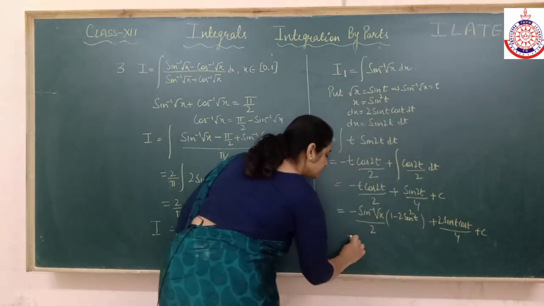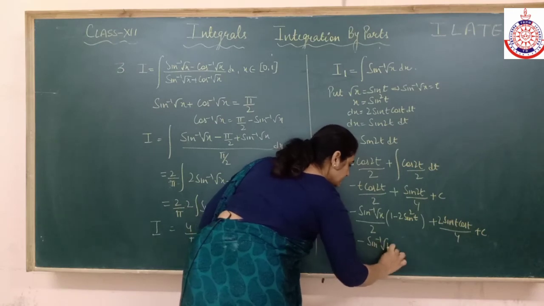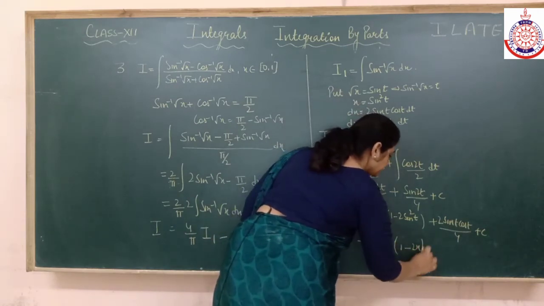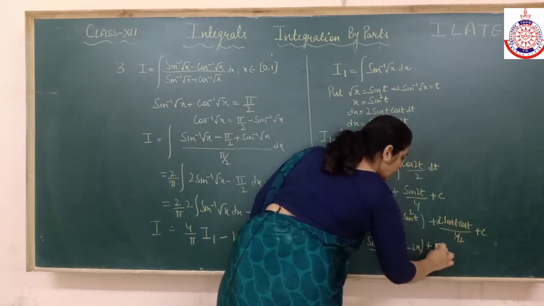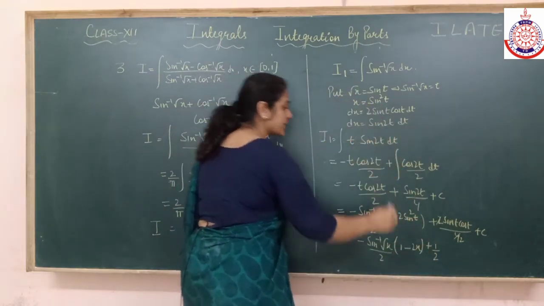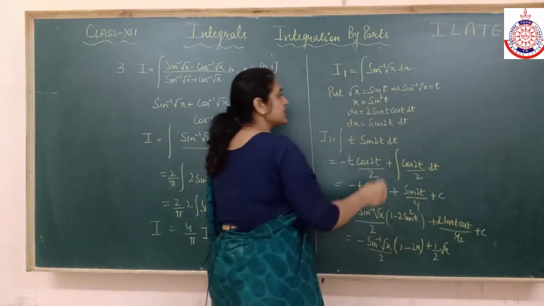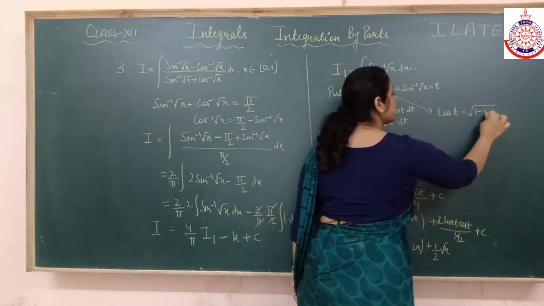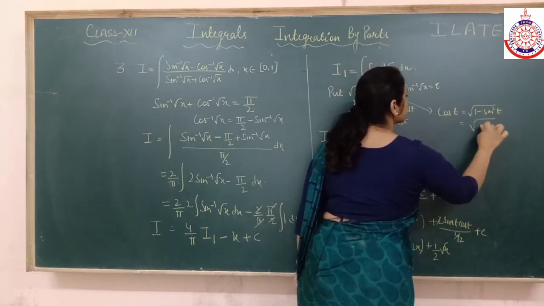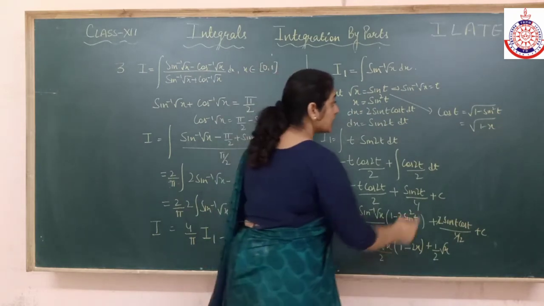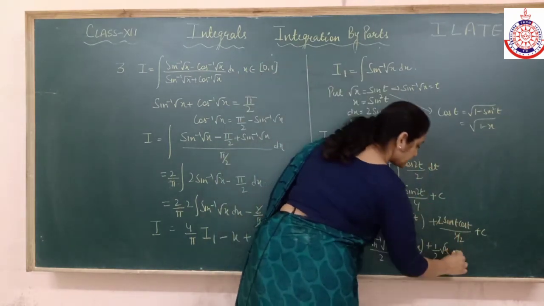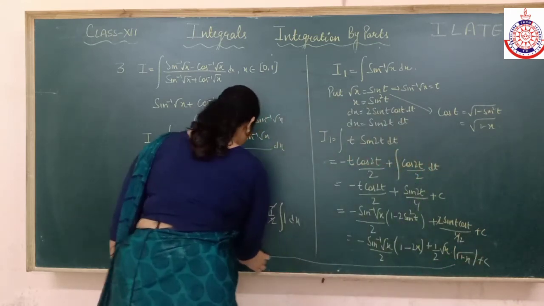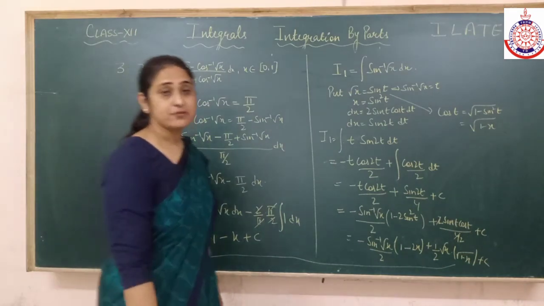Now put the values. One minus, what is sine square t, would be x. Sine t is root x. If sine t is root x, what will be cos t? Cos t is root of 1 minus sine square t. So that means root of 1 minus x, because sine square t is x, plus c. Now from here put the value of I1, and that would be our answer.